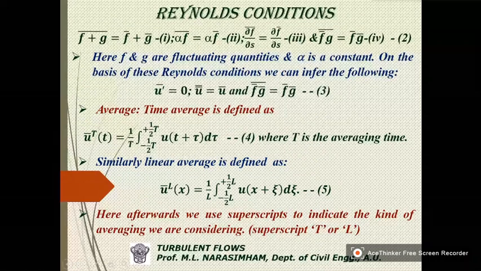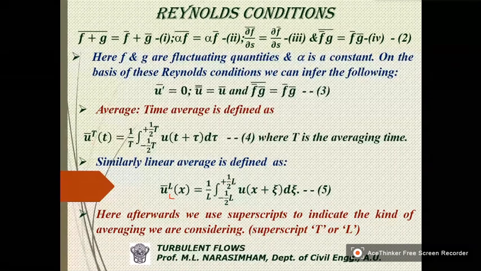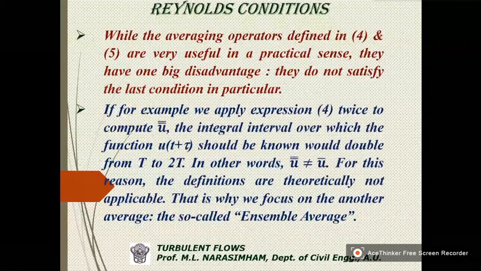Afterwards, we use the subscripts to indicate the kind of averaging we are considering. That means either T or L. We'll use subscript, not superscript. So here we'll write u_L or u_T like that.